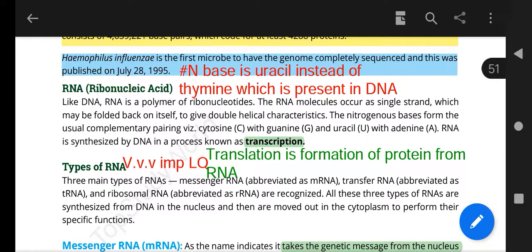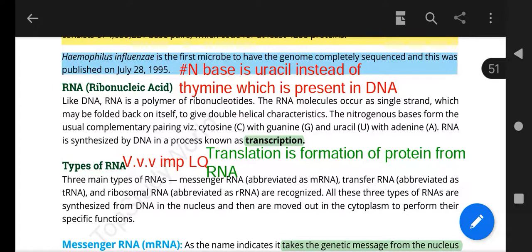What is RNA? Actually, the nitrogenous base is uracil instead of thymine, which is present in DNA. And I will discuss with you guys about transcription and translation, which is also a very important short question asked in papers and in NTS papers. Very important MCQ. Transcription and translation.